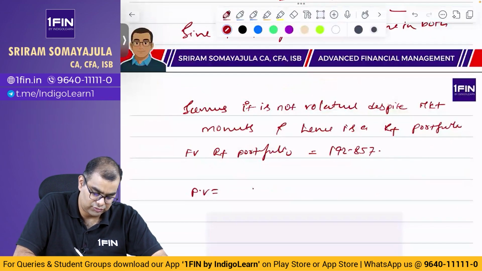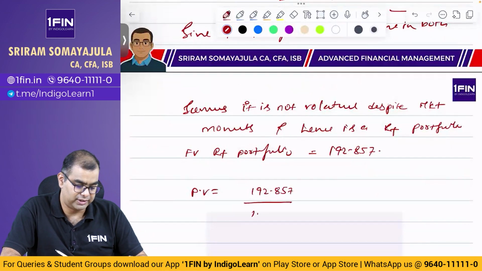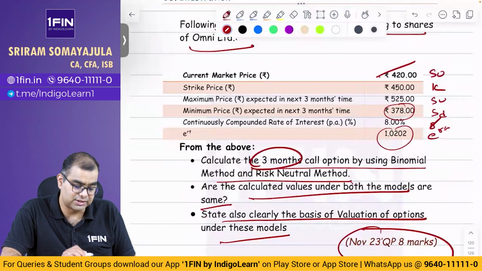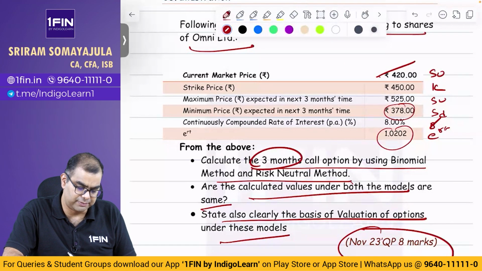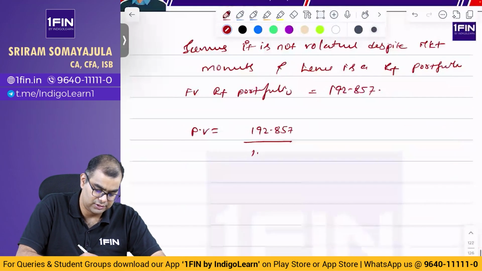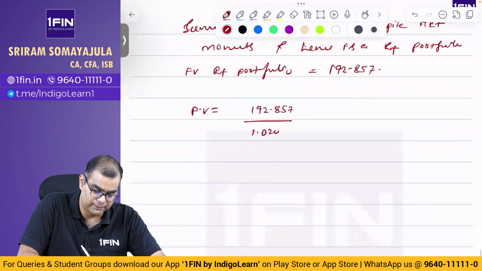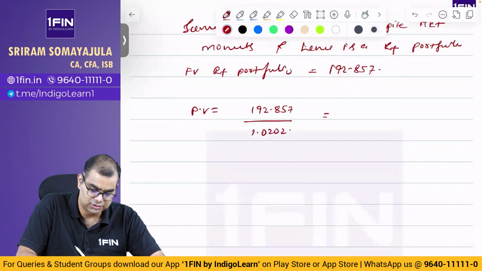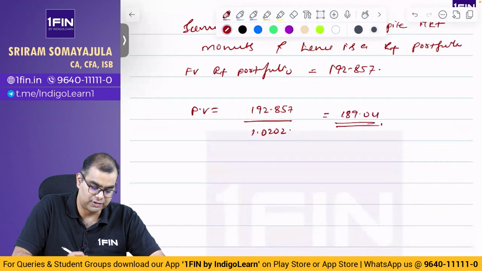Present value is equal to 192.857 divided by 1 point... என்ன கொடுத்துருக்கான்? E power RT, because it's a 3-month contract, 3-month option contract. So E power RT 1.0202, divided by 1.0202. Okay, that's equal to 189.04. Okay, present values.